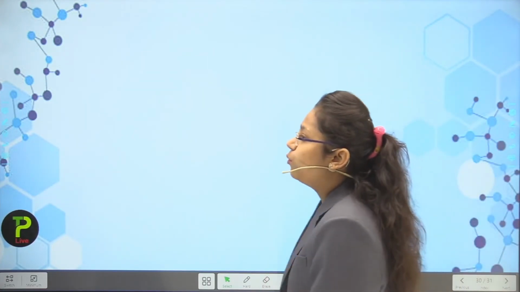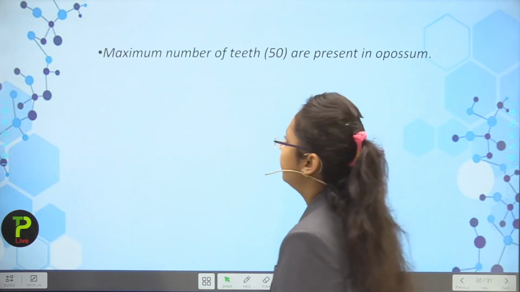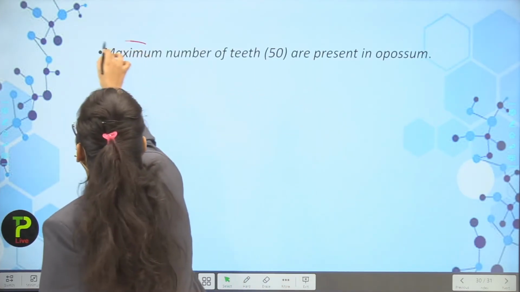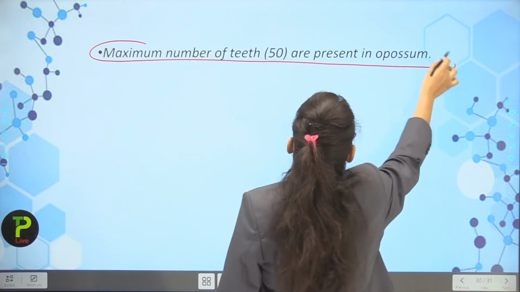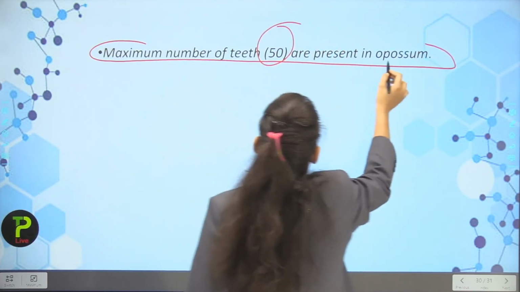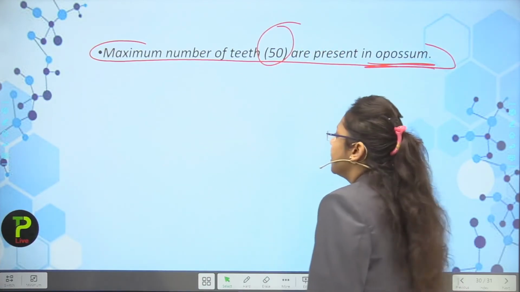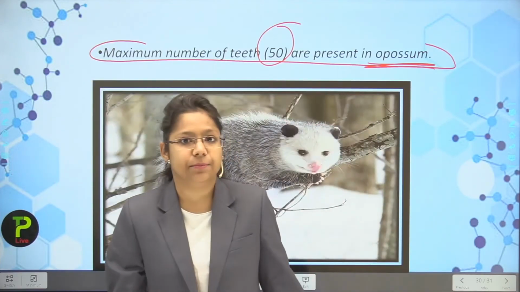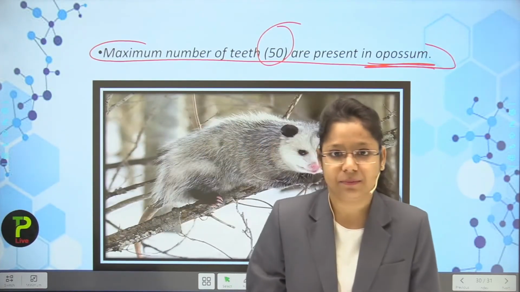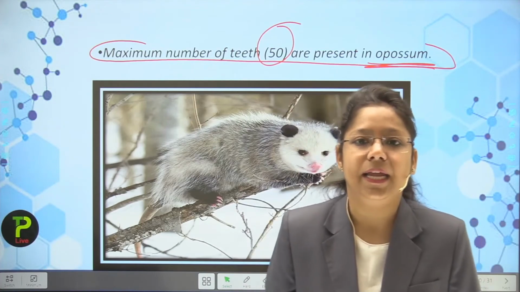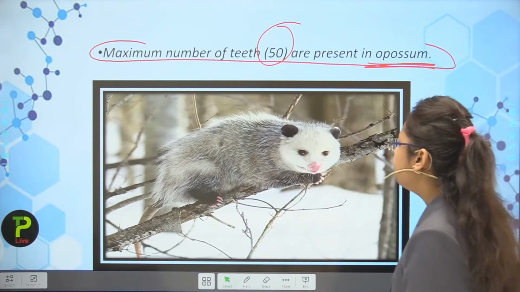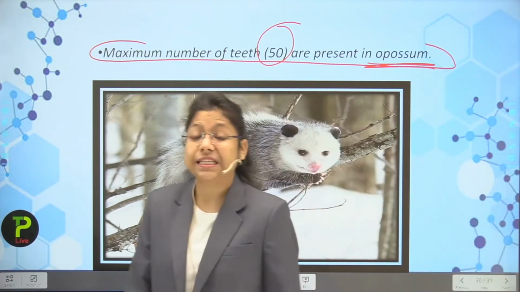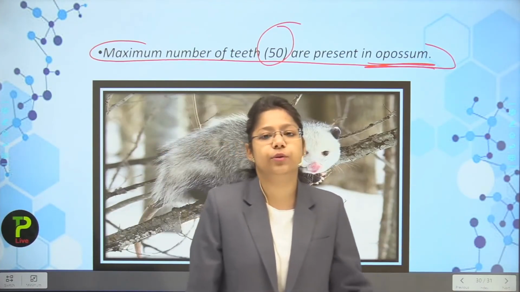Now I am moving toward the third important fact. So the third important fact is the maximum number of teeth, that is 50, are present in the opossum. So the opossum is an animal. You can see here it is a furry animal which looks somewhat like a mouse. Okay, you can see here. So it has the maximum teeth and the teeth count is 50.